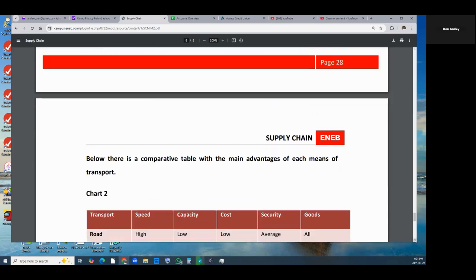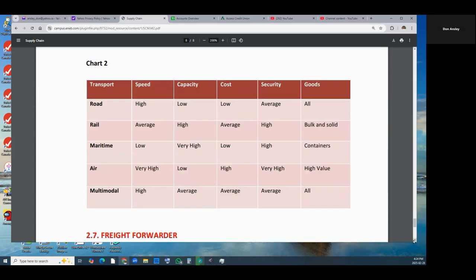Below, there is a comparative table with the main advantages of each of the types. Road: speed is average, capacity is not so much, cost is pretty low, security is average, and all goods can be transported. Rail: speed is only average, capacity is high though, and it is suited to bulk and solid goods. Maritime: speed is low, capacity is very high, and it can use containers. Air: speed is very high, capacity is low, cost is very high, security is very high, for high value goods.